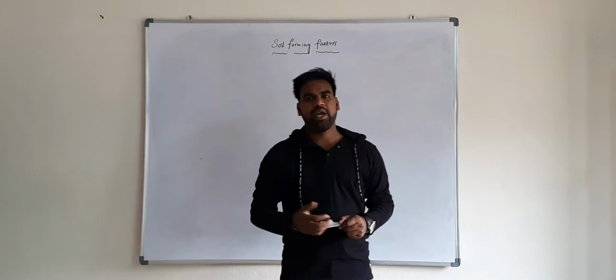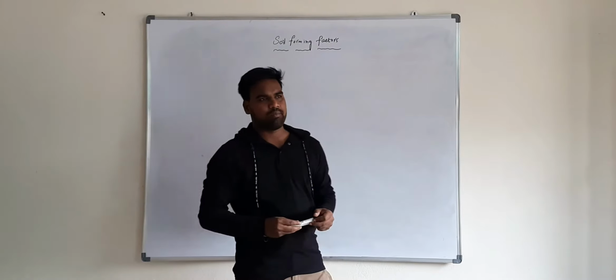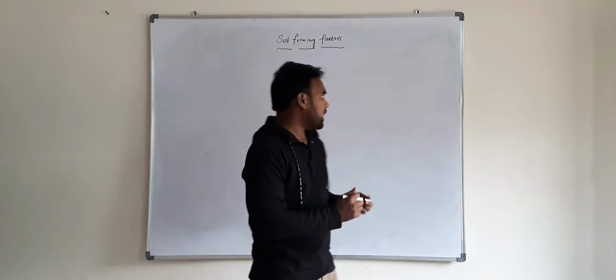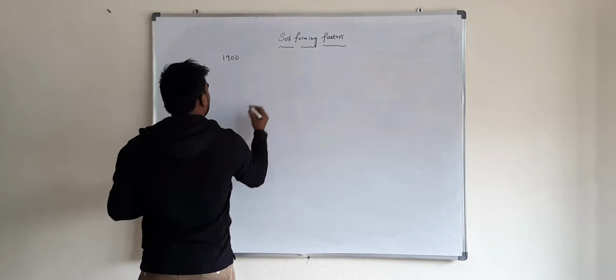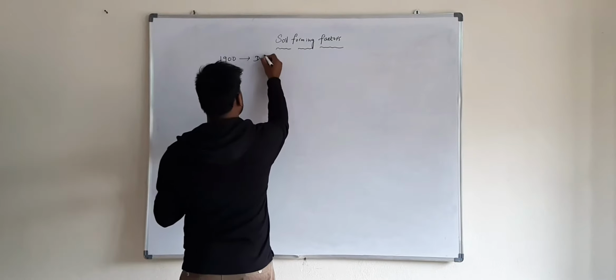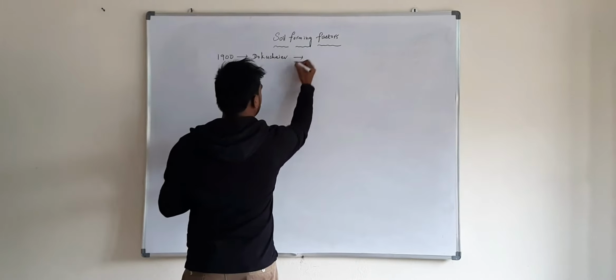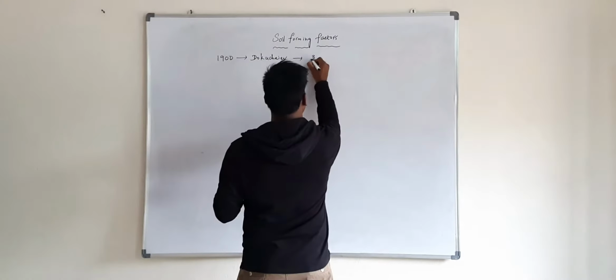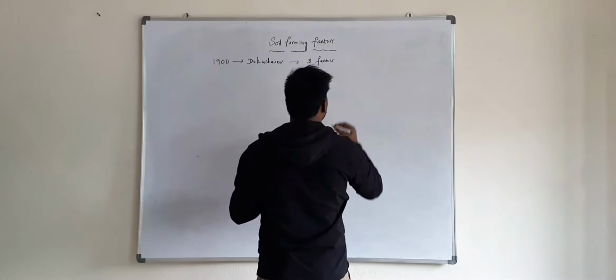Friends, today I am going to discuss different soil forming factors. As we know, in the year 1900, Dokuchaev, father of soil science, gave three soil forming factors.